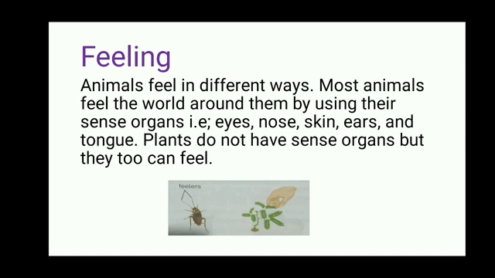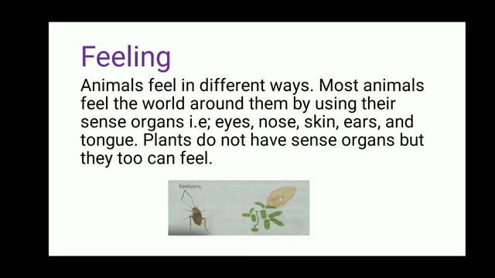Our next topic is feeling, यानी महसूस करना. All living things feel. Animals feel in different ways. Most animals feel the world around them by using their sense organs, that is eyes, nose, skin, ears and tongue. On the other hand, plants do not have sense organs but they can feel too.